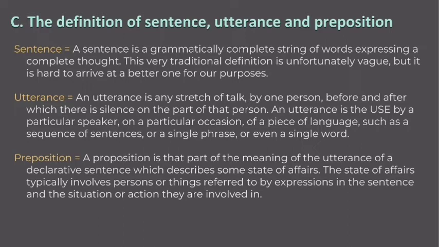An utterance is the use by a particular speaker on a particular occasion of a piece of language, such as a sequence of sentences or a single phrase or even a single word. Proposition. A proposition is the part of the meaning of the utterance of a declarative sentence which describes some state of affairs. The state of affairs typically involves persons or things referred to by expressions in the sentence and the situation or action they are involved in.